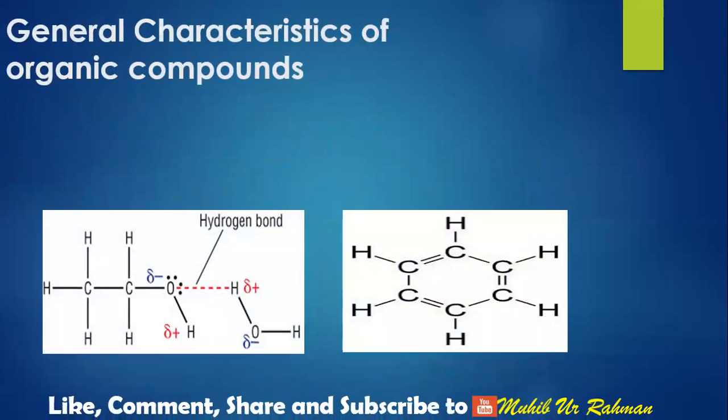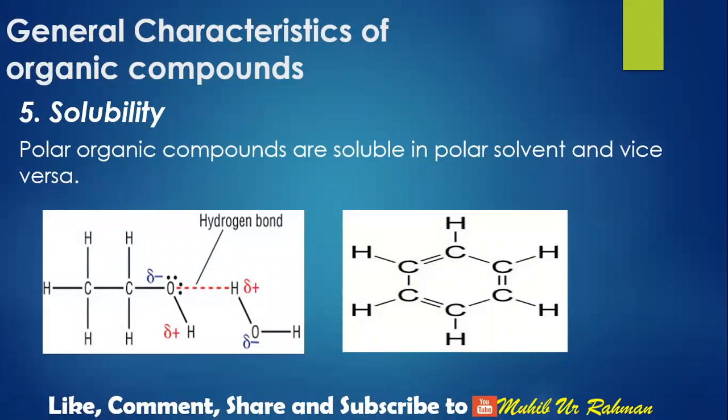The next general characteristic of organic compounds is solubility. We have discussed in detail in 9th class that polar compounds will dissolve in polar solvents and non-polar compounds will dissolve in non-polar solvents. So polar organic compounds are soluble in polar solvents and non-polar organic compounds are soluble in non-polar solvents. For example, this is an organic compound known as ethanol.